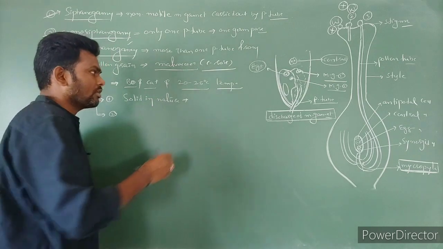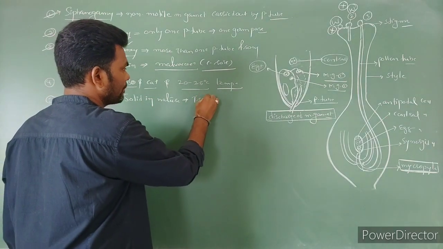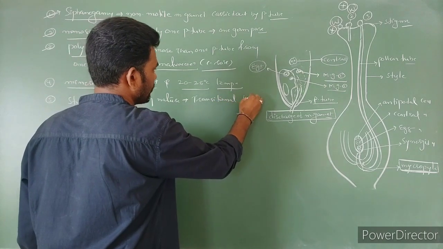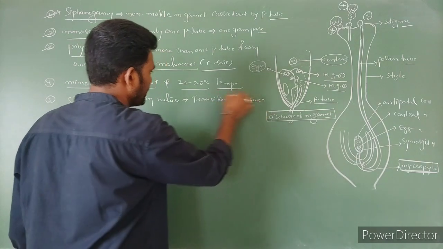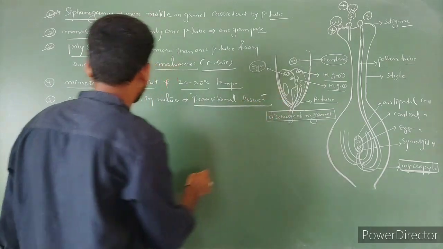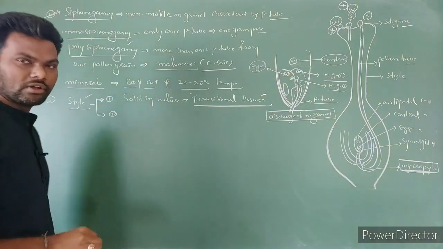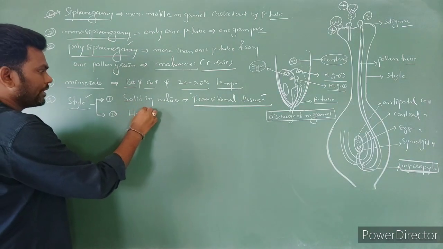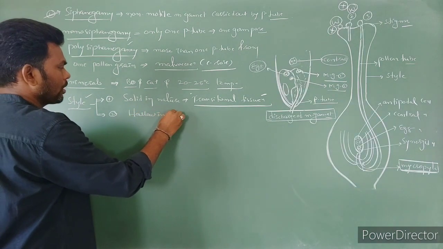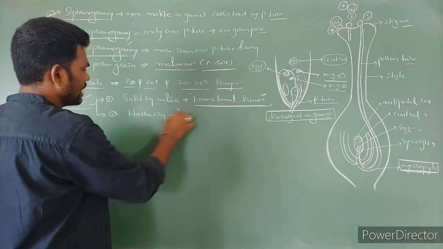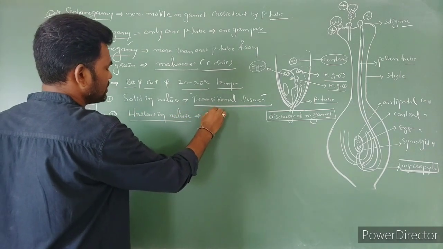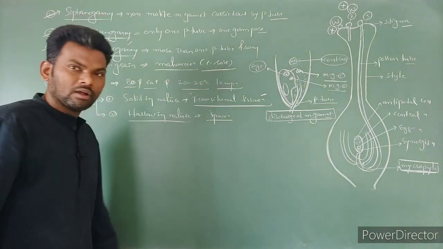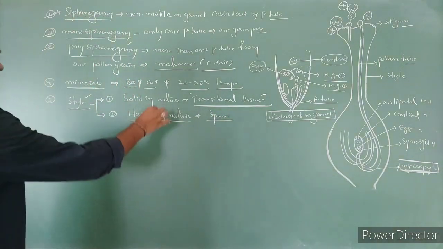Such a tissue we can call transmitting tissue, which is present in the solid style. Next, some styles are hollow in nature. It means empty space is present, right?